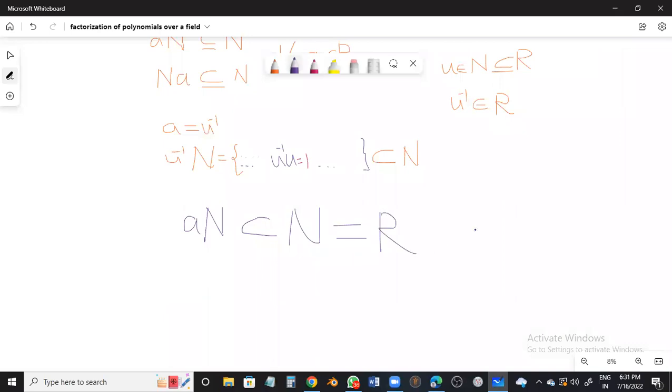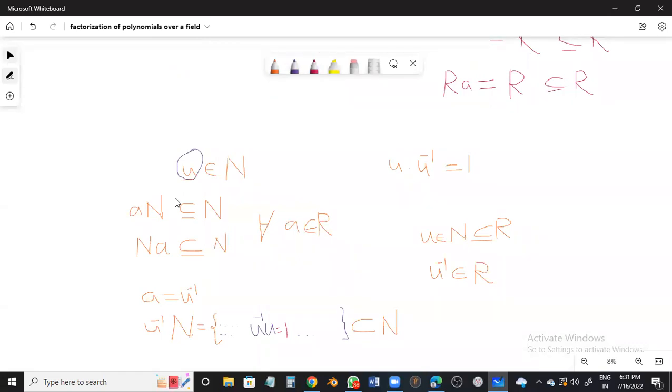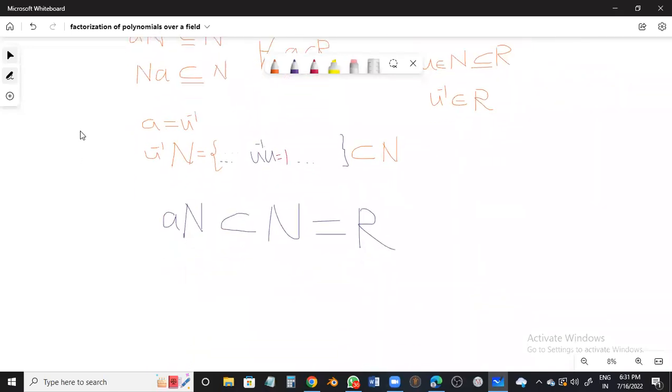Did you follow the proof? Let us once again visit what we did. N was an ideal; this was the definition of ideal. One more thing we wanted, that U should belong to N. U is an invertible element, so it will have its inverse, and its inverse will be a member of R, of course. Now if I multiply my N by this U inverse, somewhere I will meet U inverse U and get 1.